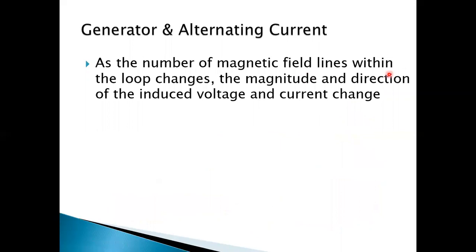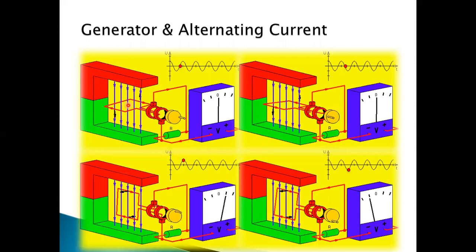As the number of magnetic field lines within the loop changes, the magnitude and direction of induced voltage and current also changes. You see here, this is the U-shaped magnet. Red one is the north pole and green one is the south pole. And in between these two poles, a coil is placed, and there are two commutator rings. So it is nothing but an alternating generator. As it is rotated with the handle provided, current starts flowing, and that is observed here, deflection of the pointer.